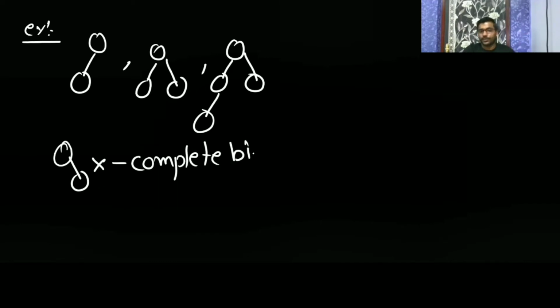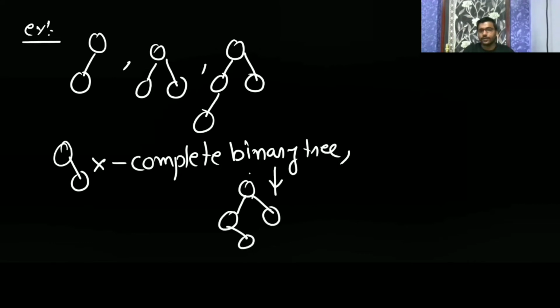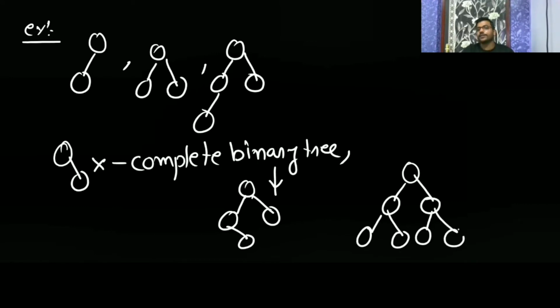This is a complete binary tree, this is not a complete binary tree. This is also not a complete binary tree, why? Because it is having a right child but not a left child. So it should go like this, then this, then this, top to down, left to right, in a sequence. So it's a complete binary tree.